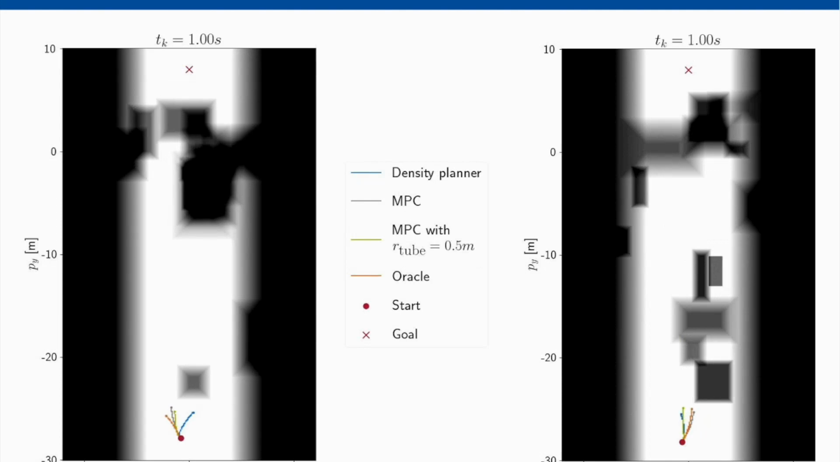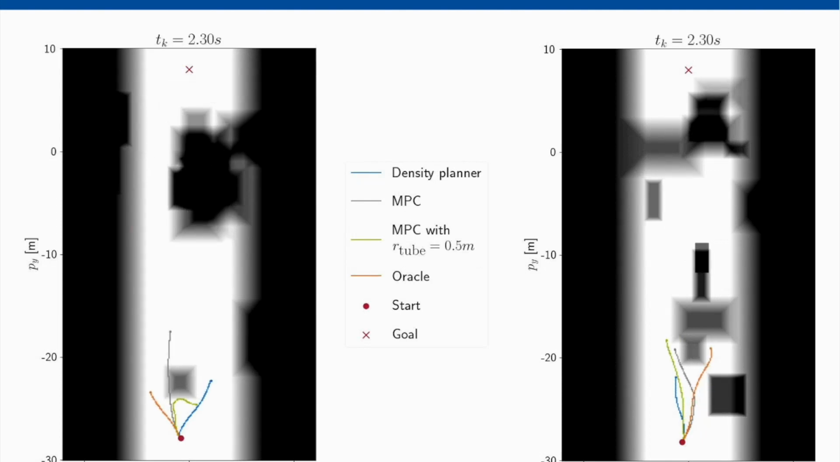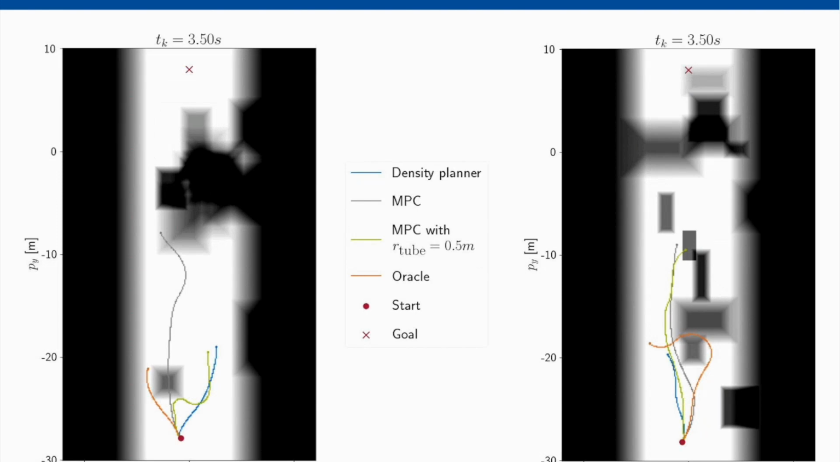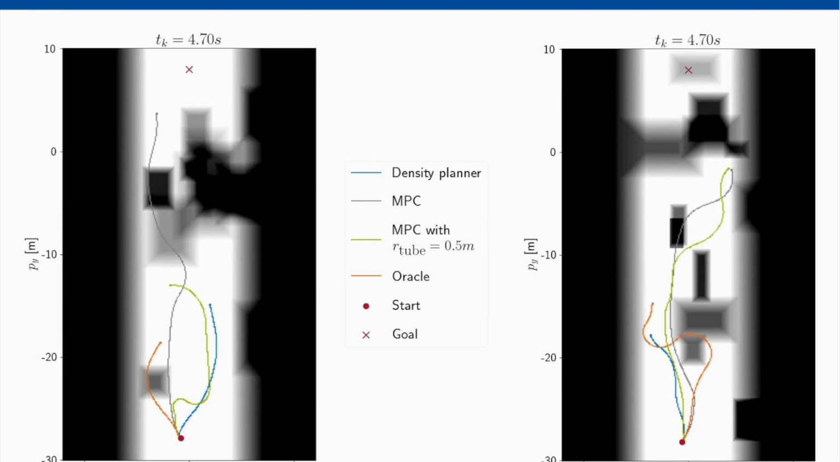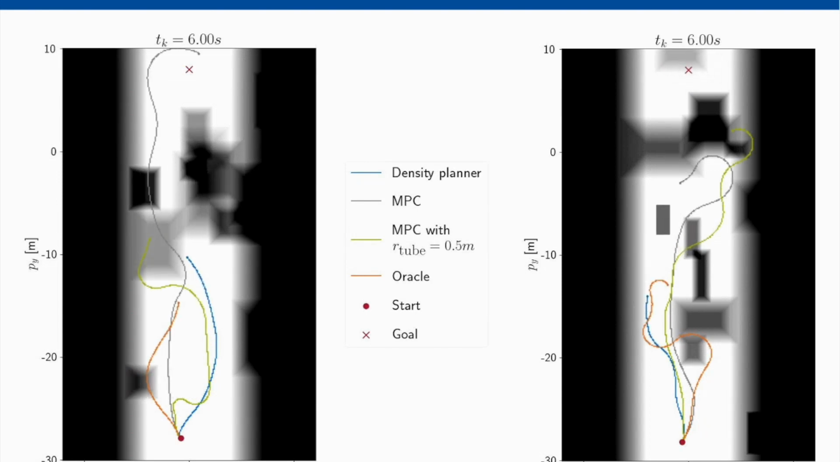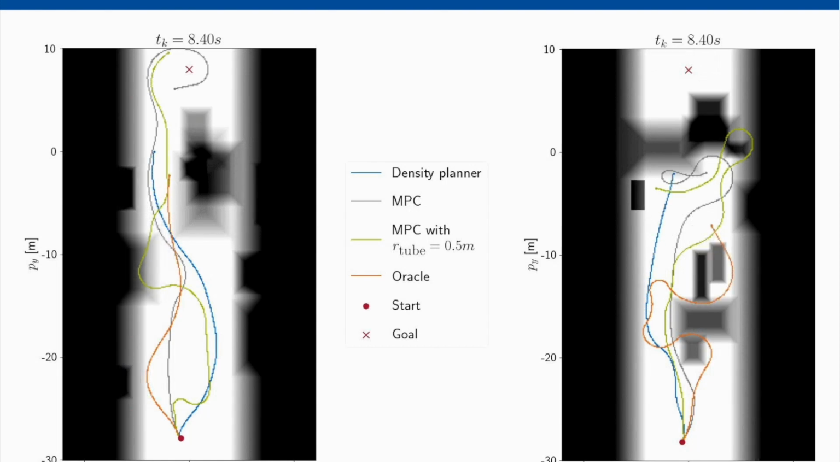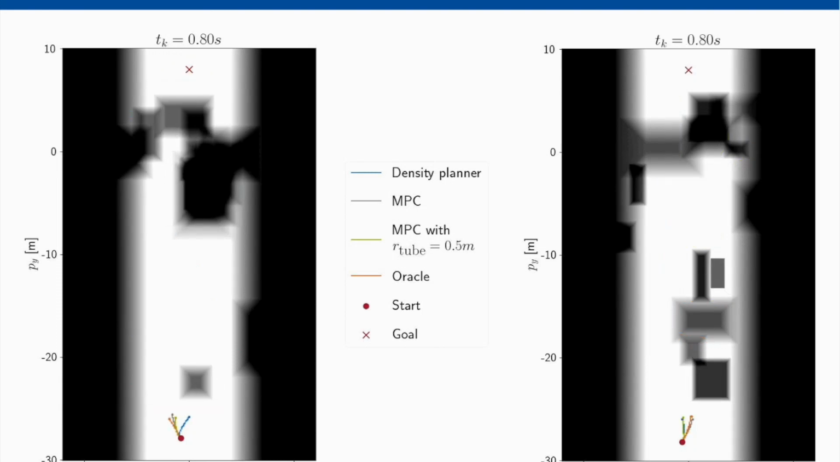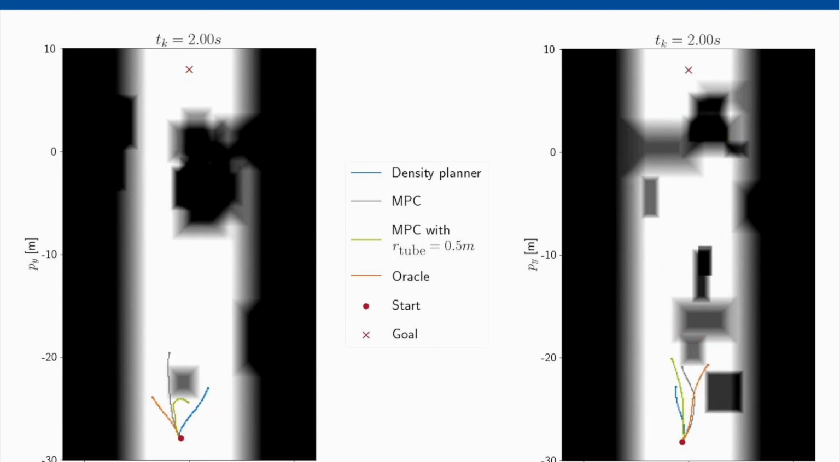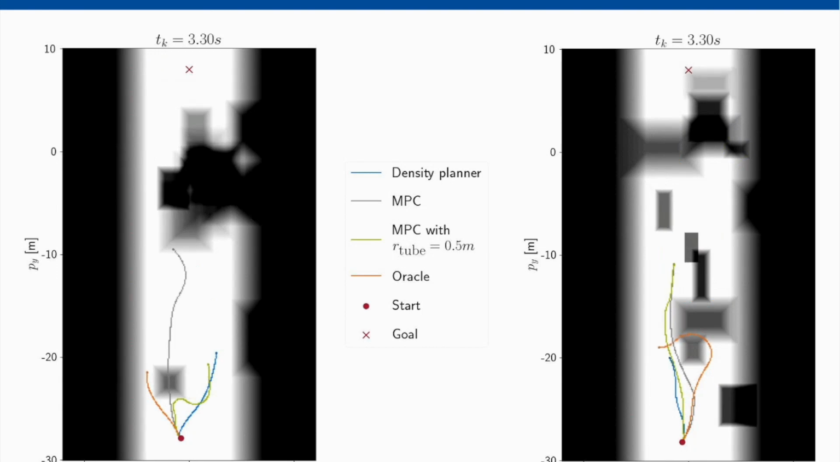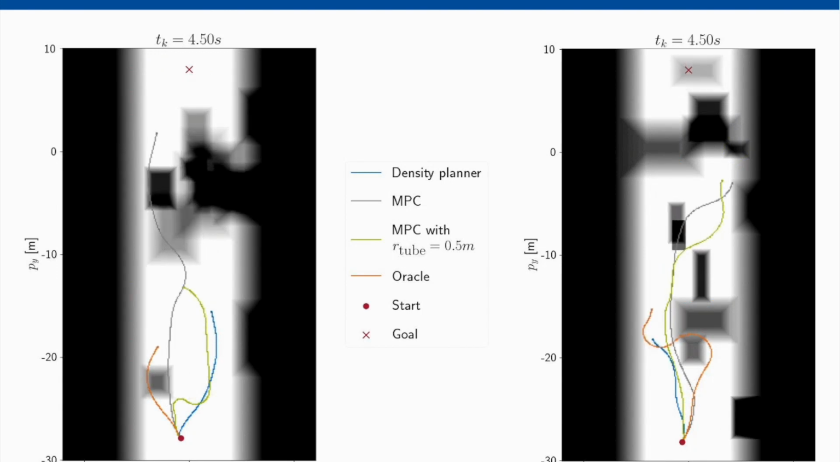To evaluate the performance of the density planner, we created a set of artificial environments with dynamic obstacles that move randomly. Additionally, we compare our method against a standard MPC implementation, a tube-based MPC, and an oracle method that is based on the optimal control formulation under perfect knowledge. Similarly, the standard MPC implementation does not consider any disturbances or model uncertainties.